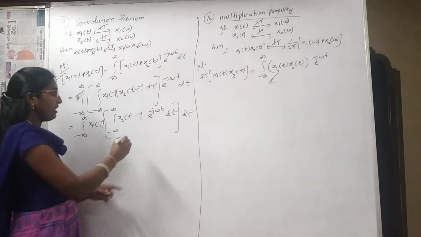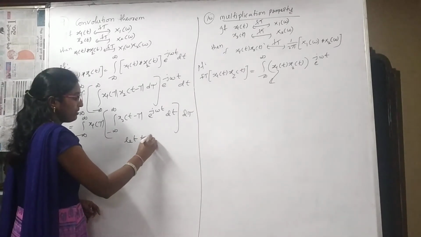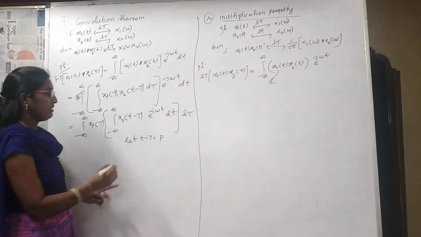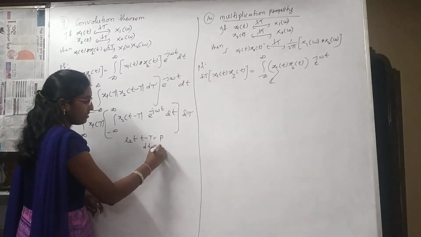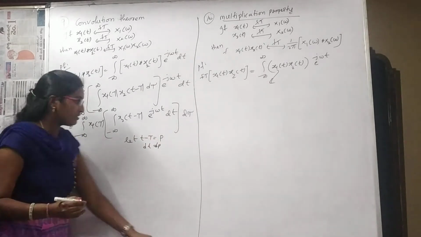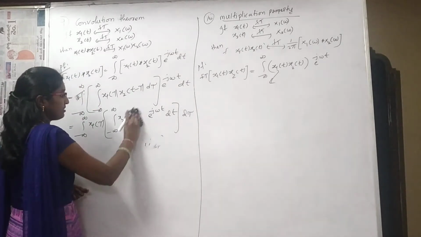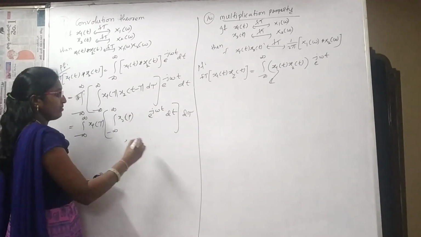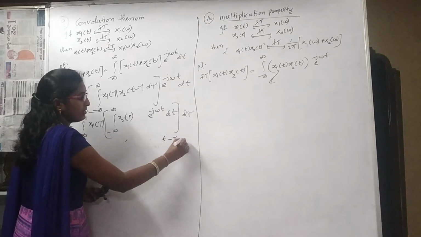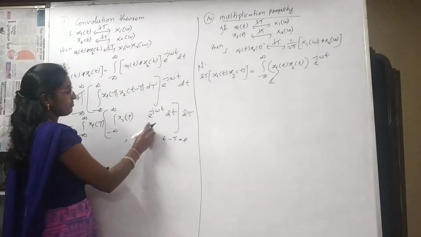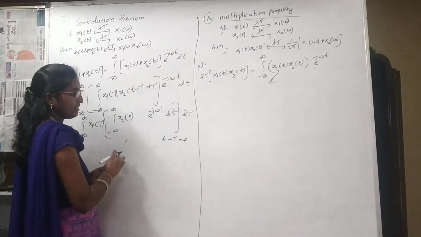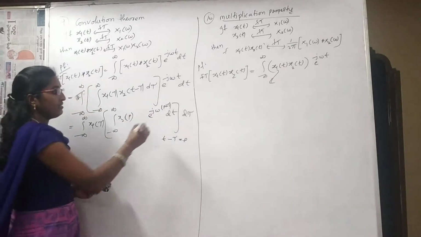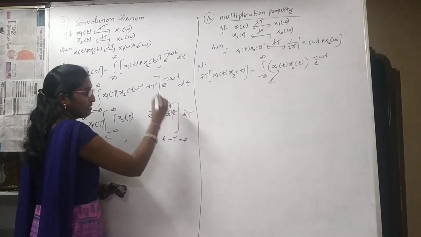In this bracket, let t minus tau be equal to some other variable p. Then dt will become dp. Okay, let us make these changes. x2 of p, since t minus tau is equal to p, right? Then e power minus j omega into p plus tau, and dt will become dp.